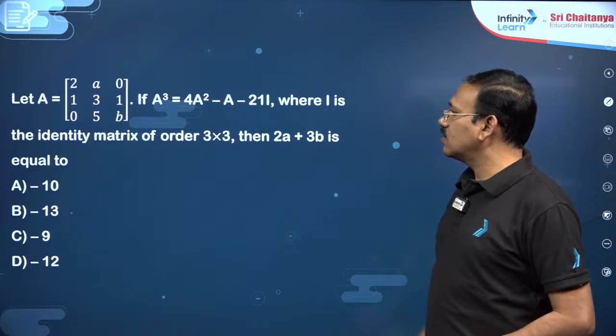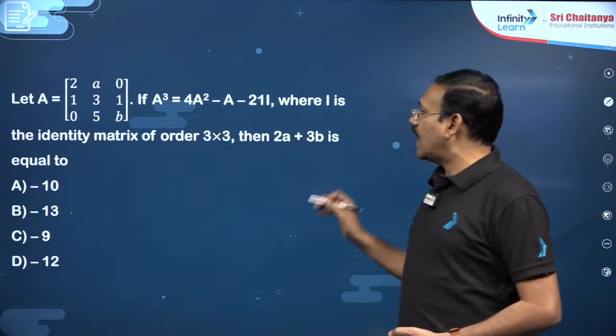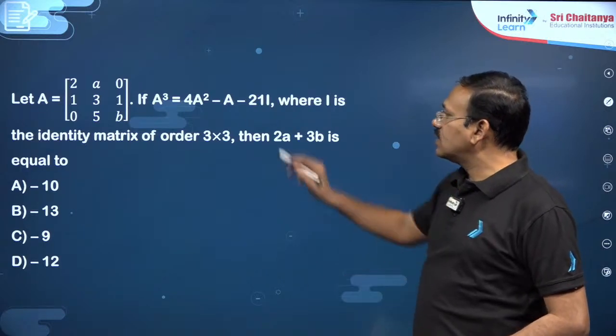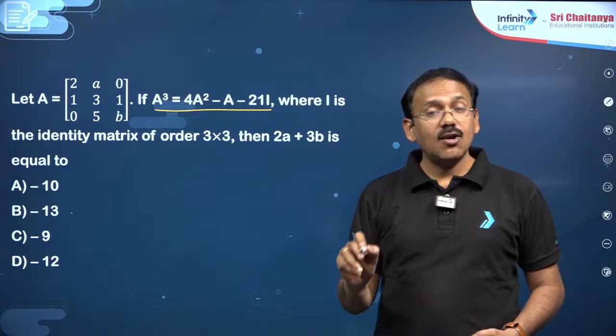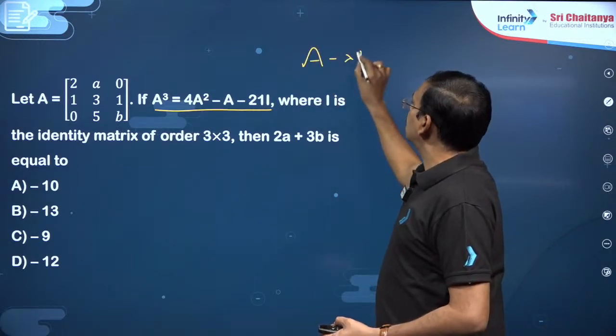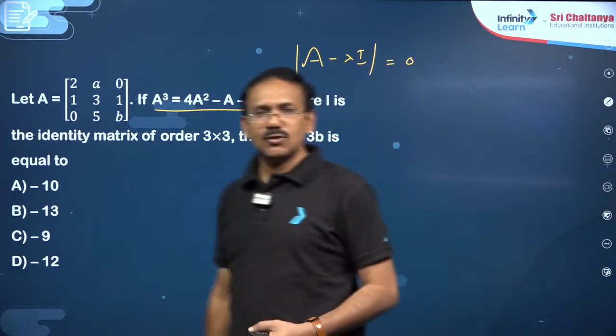The next, you see this question, A is given, A cube is given where I is the identity matrix, then 2a plus 3b. You see a 3 by 3 matrix, whenever you see this equation, just recall the characteristic equation. Every square matrix satisfies its characteristic equation, det of A minus lambda I is equal to 0.